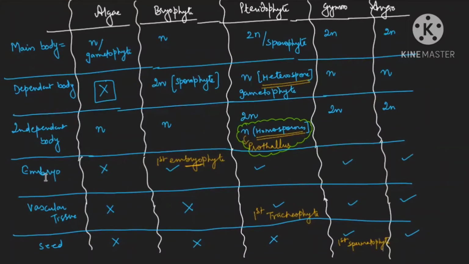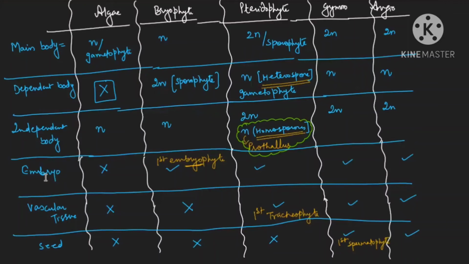Who will make first embryo? Embryo is made by the bryophyte. Who will first make the vascular tissue? Means tracheate. That is your pteridophyte. That is why they are first tracheophytes. Who is making the seeds? Seeds are made by the gymnosperms and angiosperms. Up till here the topic is clear.